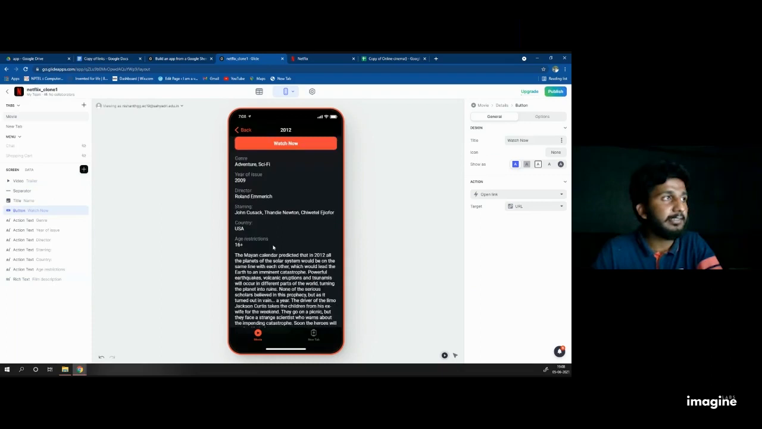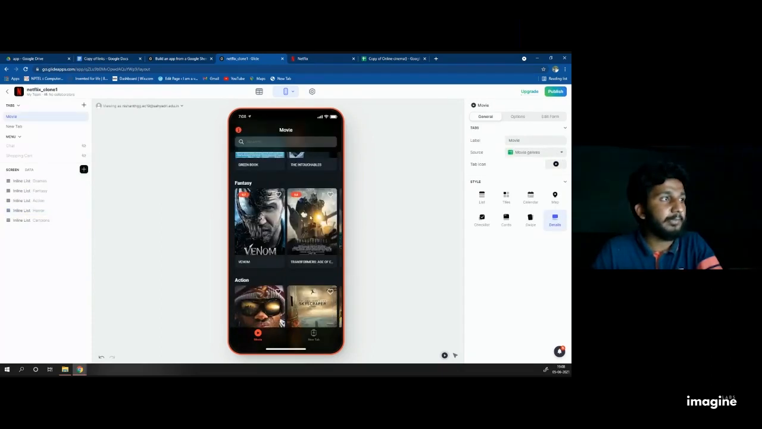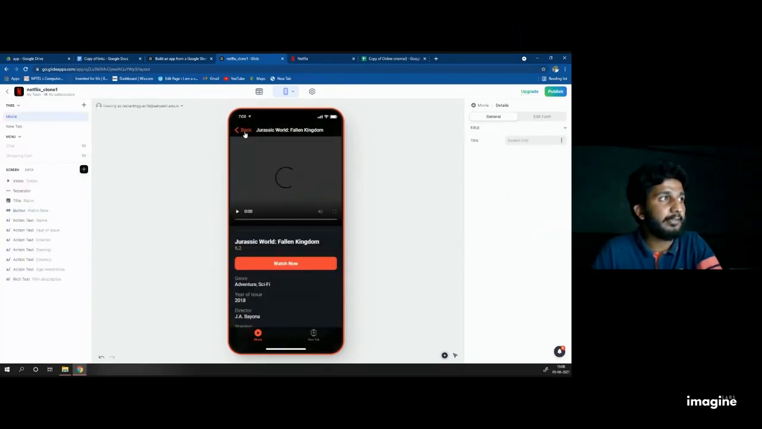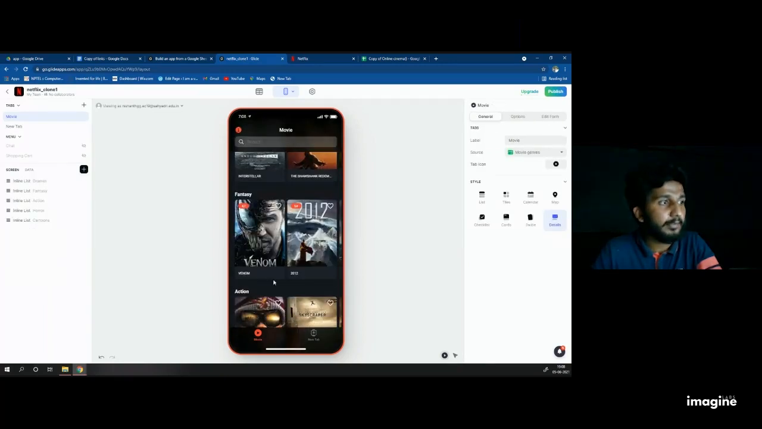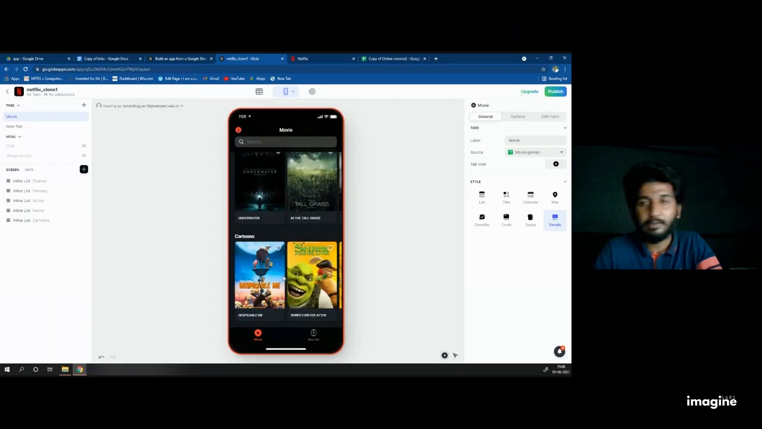If it is done, then do it for all the remaining categories in the fantasy. Do it similarly for the remaining 1, 2, 3. I'm done with 2.